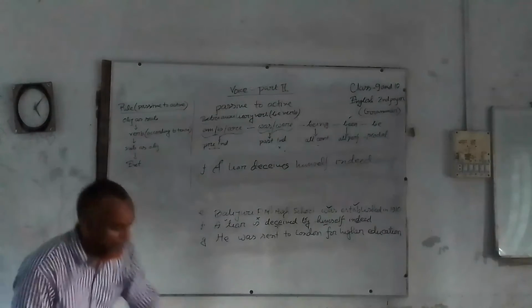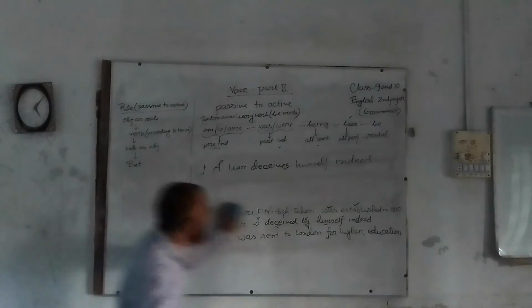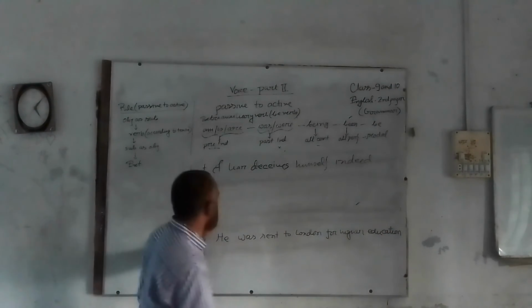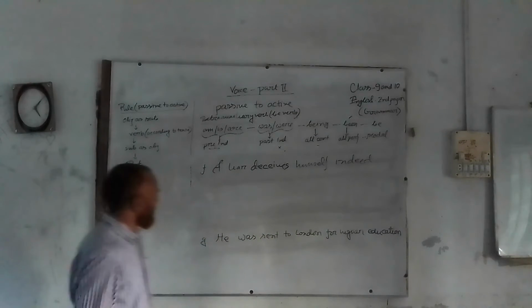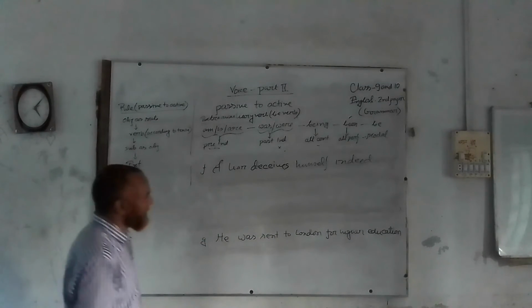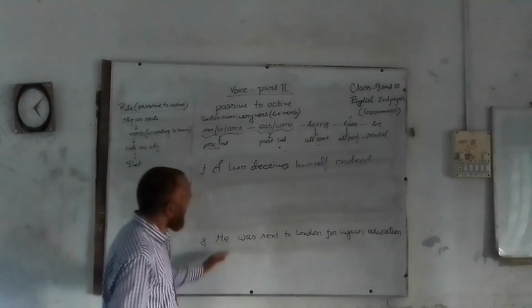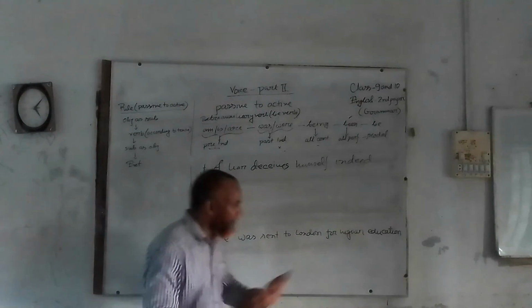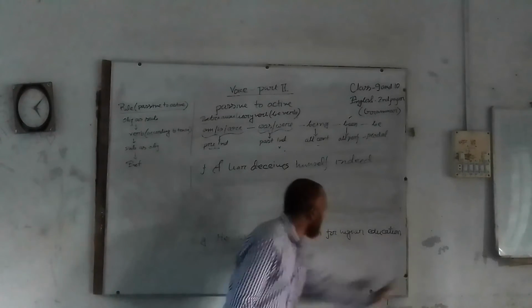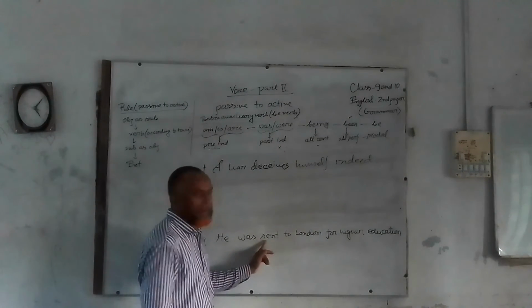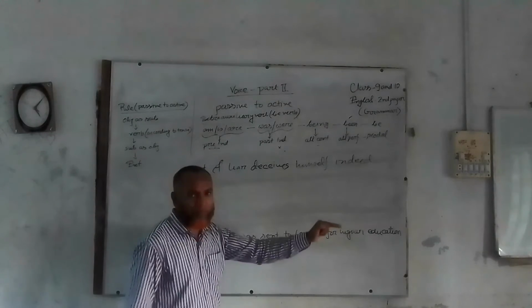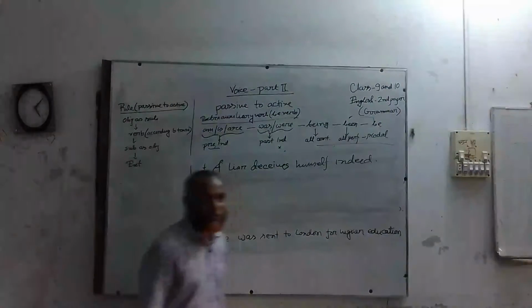Then we turn number G into active. He was sent to London for higher education. Here also we don't find the complement. By whom was he sent? Who sent him? We don't find.